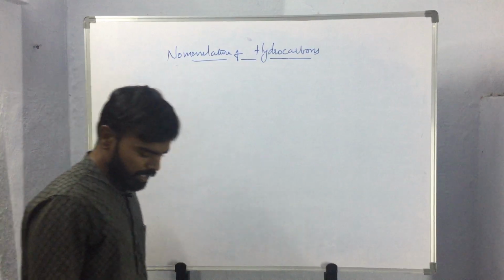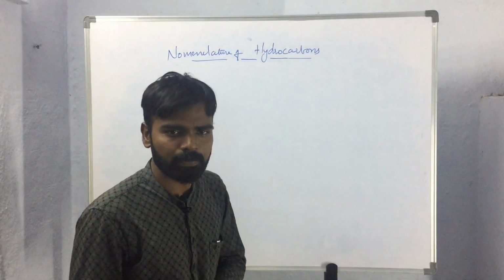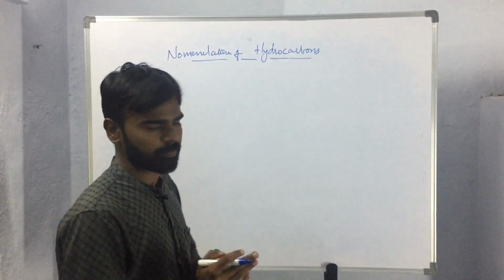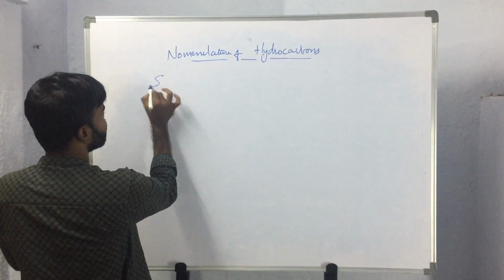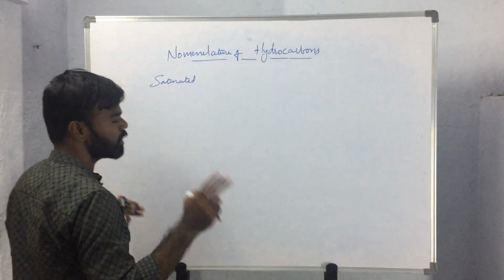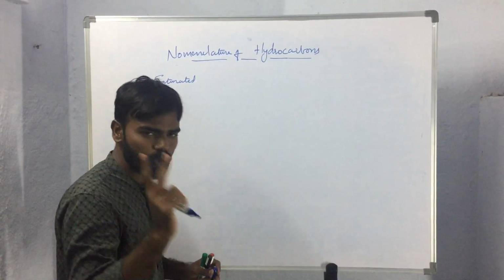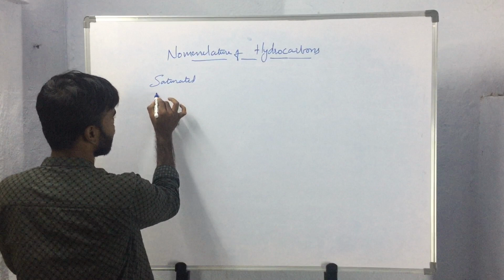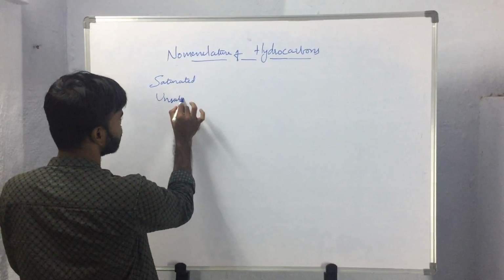So here the simple hydrocarbons, or we can say straight chain hydrocarbons, are basically classified into two categories, saturated and unsaturated.